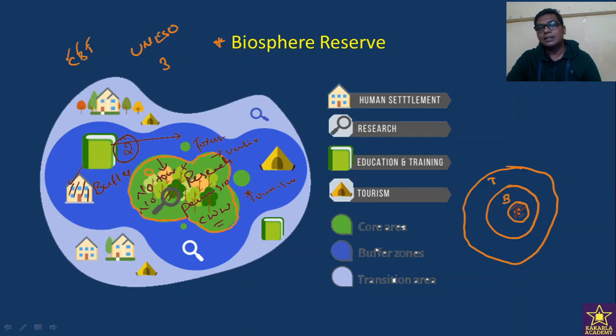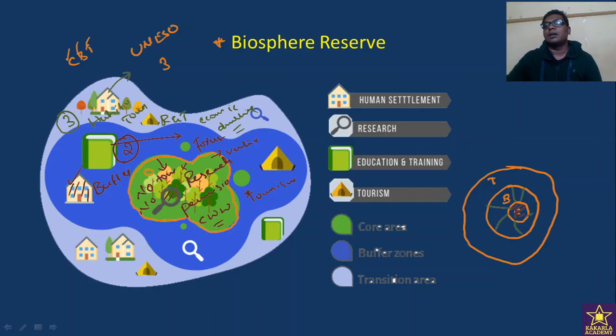And the third one is the transition region. This is the third one, the transition region. In the transition region, human habitation is allowed, tourism is allowed, research and training are also allowed. Some economic activities of the people, that is the dwelling people or tribal community who are living there, will be allowed. All these activities will be allowed until they do not interfere with the animals and the wildlife resources located in that region. This is the biosphere reserve.